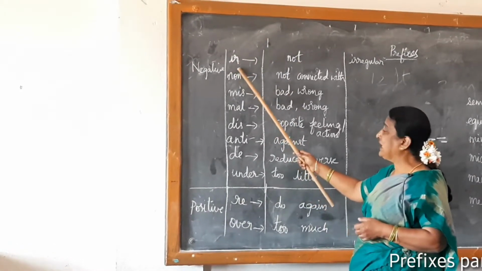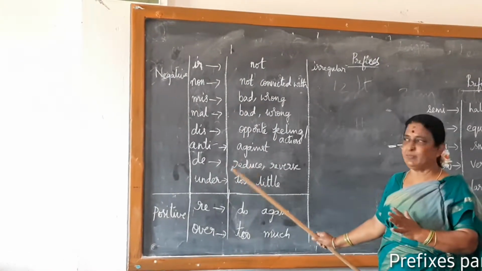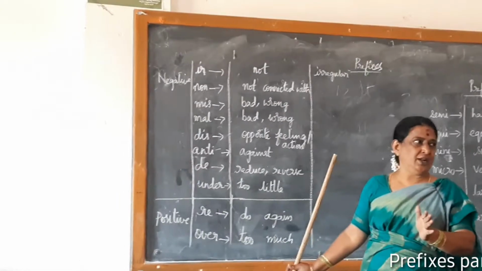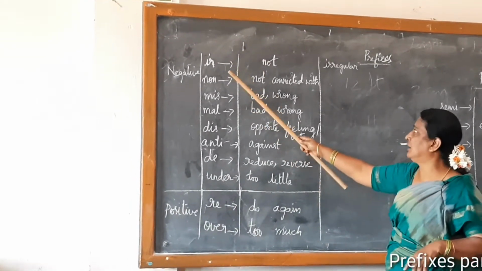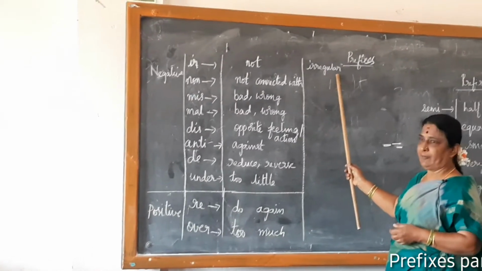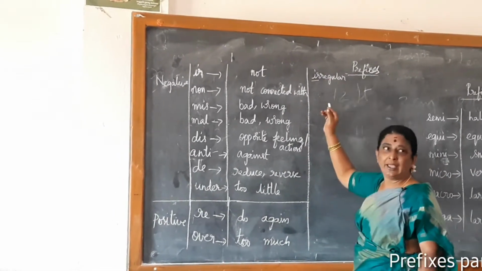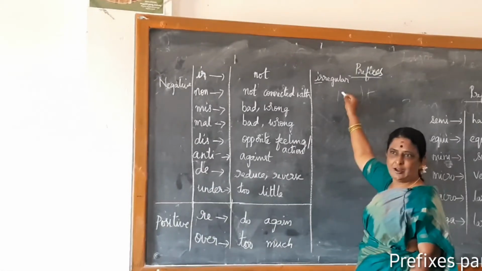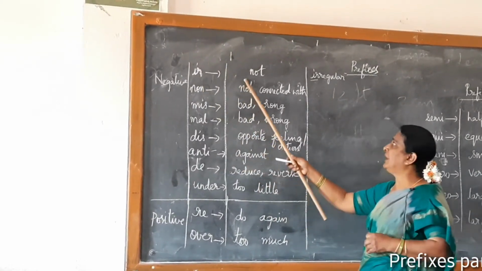Okay. First one is ir. The meaning of ir is not. This one is a prefix because we are adding it in front of the word, which changes the meaning. Ir means not. Can you give one? That is irregular. So here, ir means not regular. Whenever you come across the prefix ir, it gives the meaning not.